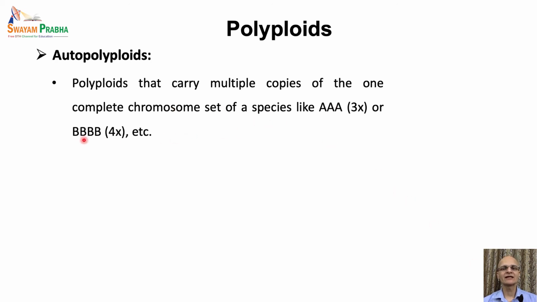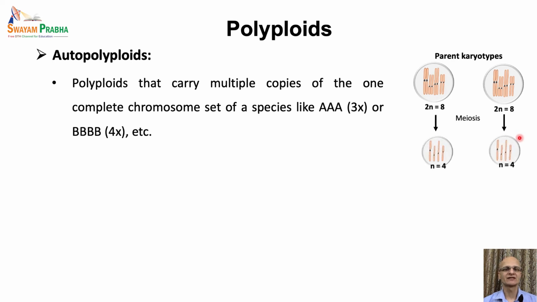And similarly, in case of the plant having the ploidy level BBBB, each cell has 4 identical copies of the genome of the species B. Here is the parent karyotype of the microspore and megaspore mother cells, which undergo meiosis and form male and female gametes respectively.